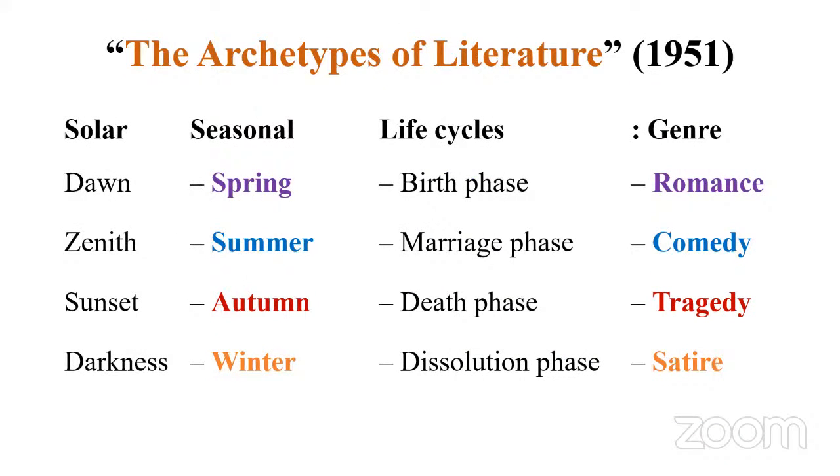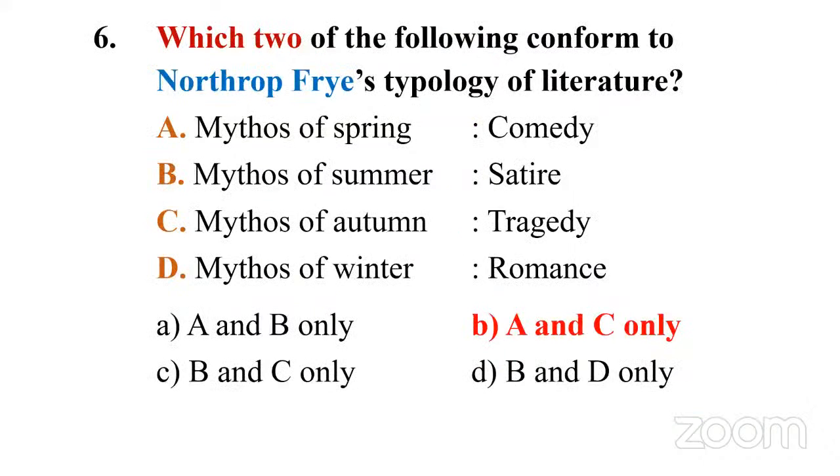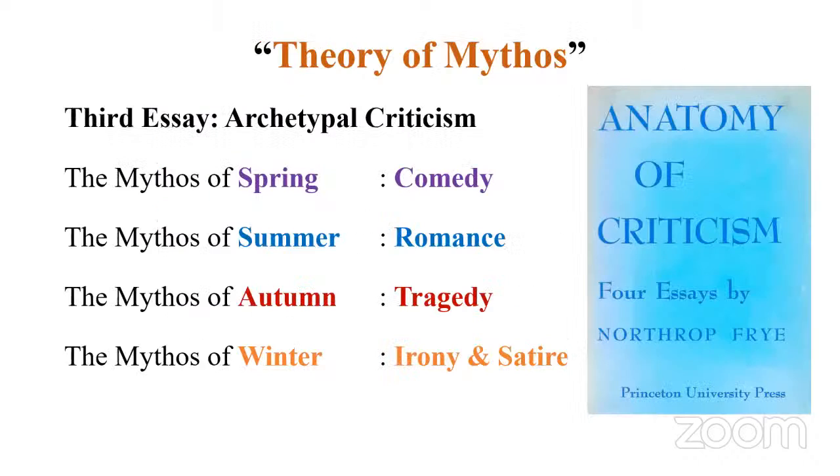Sometimes this is the confusion we have, but the question is direct and very specific. They mentioned the word mythos. If you go back to the question, it's not from that essay. It's actually from this book, Anatomy of Criticism. So we have to go with this set: spring comedy, summer romance, autumn tragedy, winter irony.